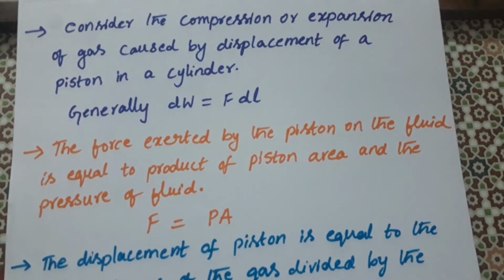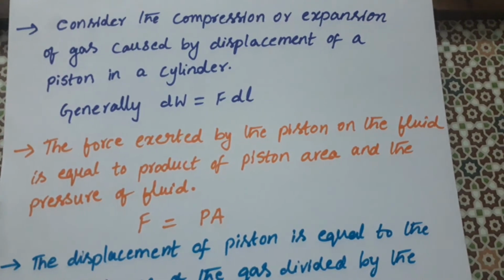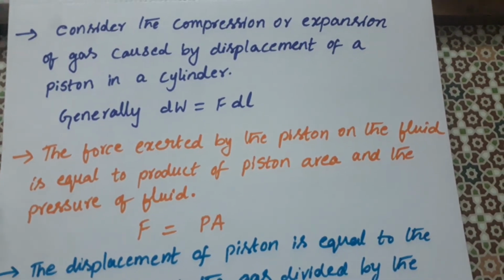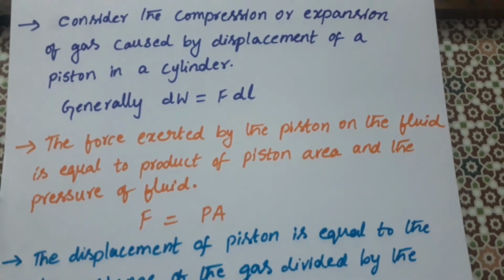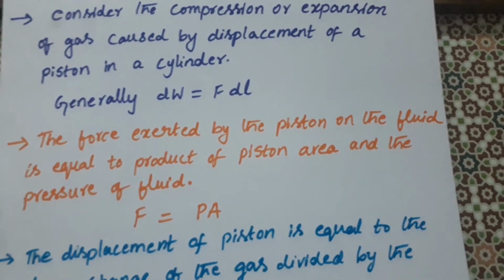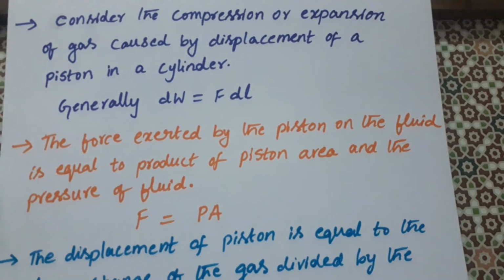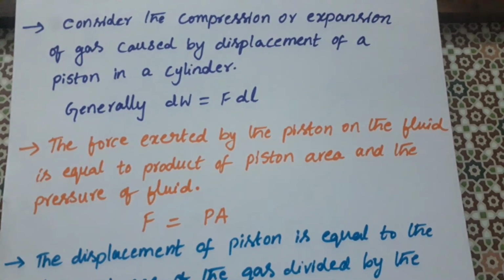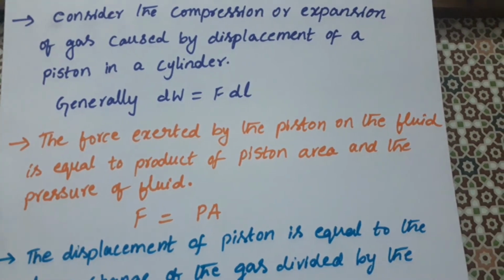Derive an equation for the work done. Now consider the compression or expansion of the gas caused by the displacement of the piston in a cylinder. Generally we use the equation dW is equal to force times displacement. That is the work done.